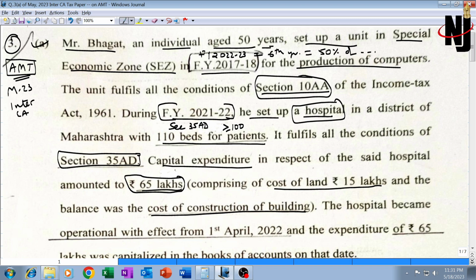Now we know pretty well that in 35AD 3 assets are not eligible, or rather capital expenditure on 3 assets: land, goodwill and financial instrument. These 3 assets are not eligible to deduction under 35AD. Therefore land will have to be ignored and only balance 50 lakh will be eligible for deduction under 35AD.